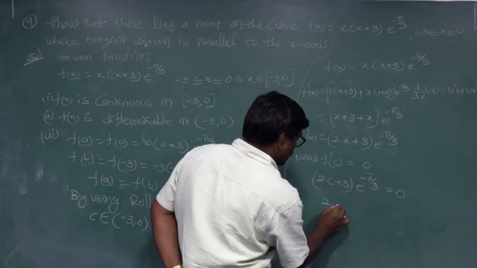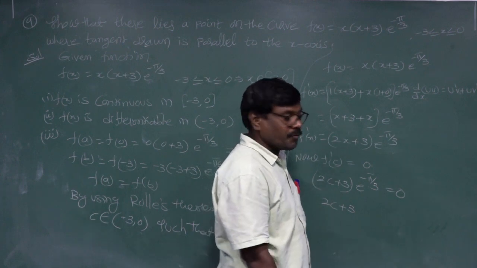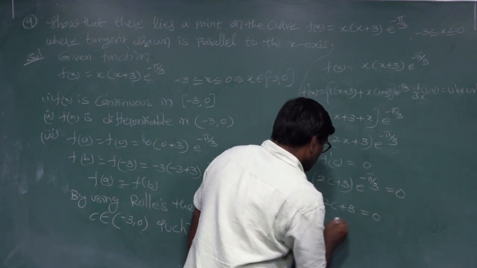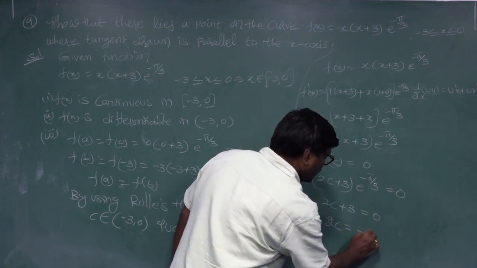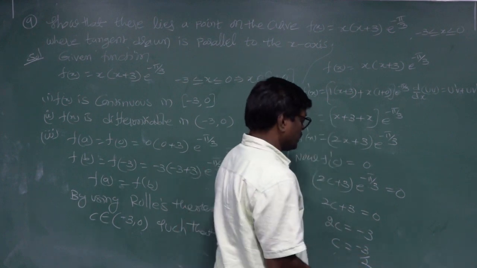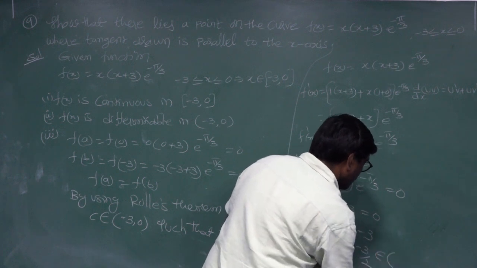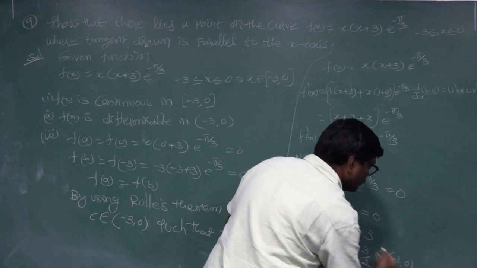This term 2c plus 3, this term outside, 0 by e power of minus 3 equal to 0. 2c equal to minus 3, c is equal to minus 3 by 2. This belongs to the point minus 3 comma 0.